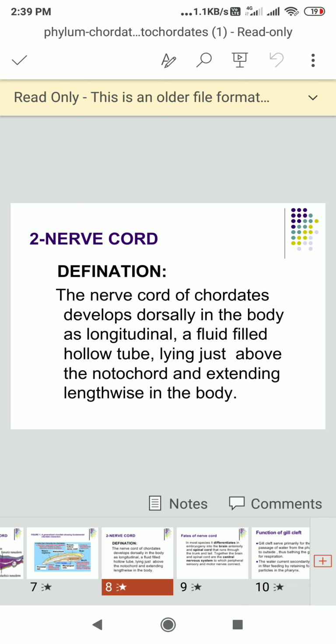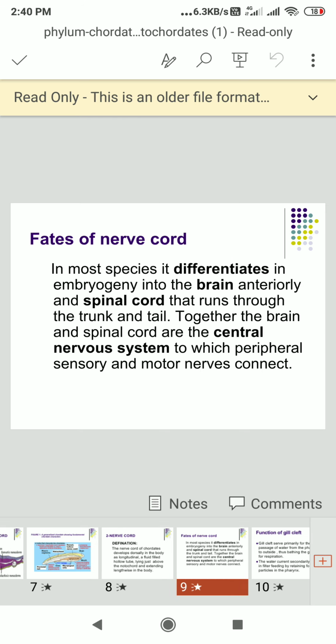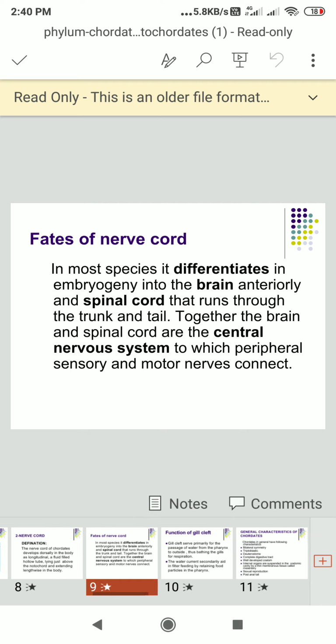See, what is this nerve cord actually? The nerve cord of chordates develops dorsally in the body as a longitudinal, fluid-filled hollow tube lying just above the notochord and extending lengthwise in the body. In most species, the nerve cord differentiates in embryogenesis into the brain, spinal cord and central nervous system.